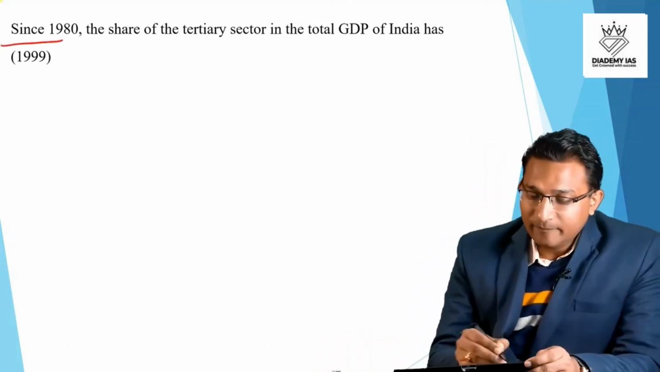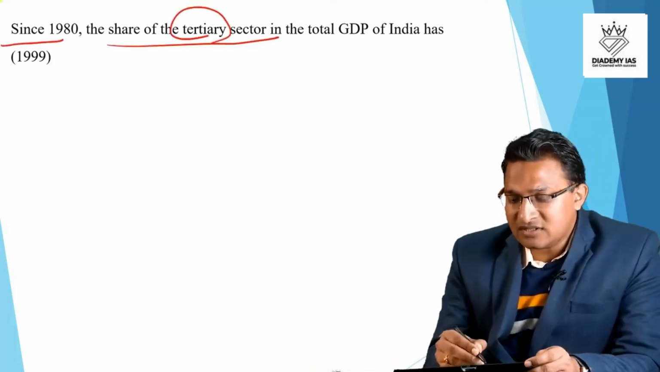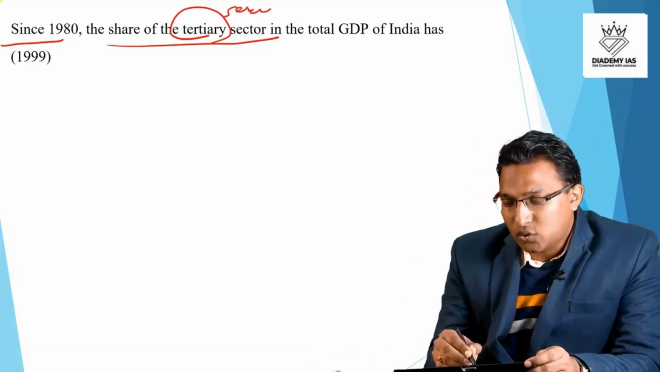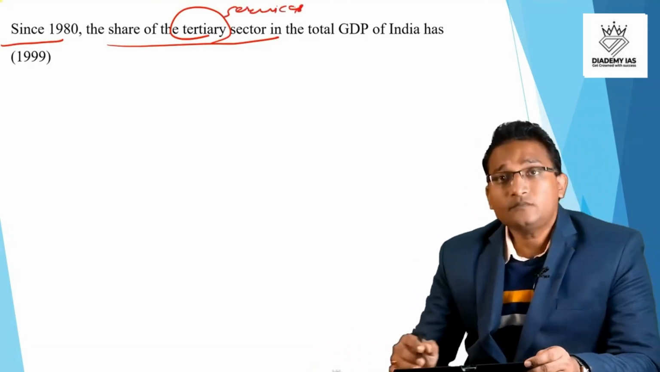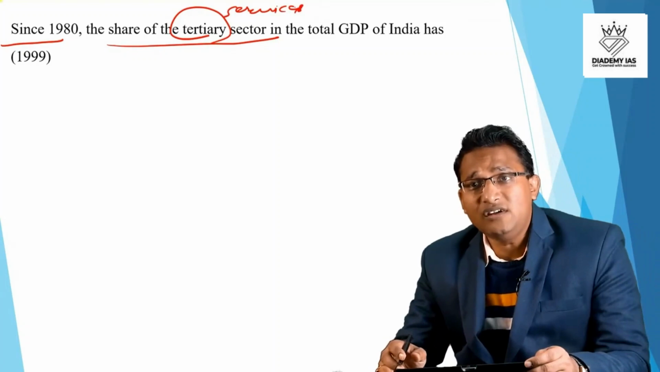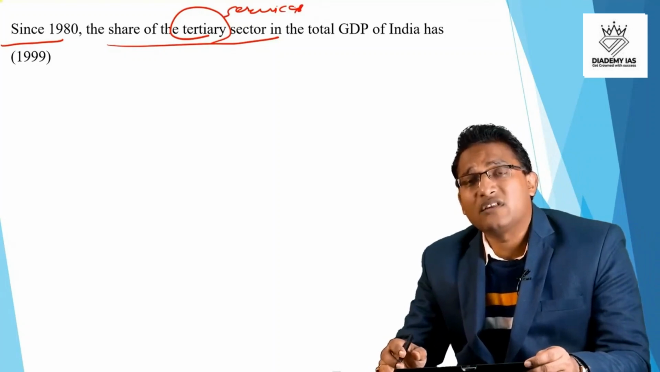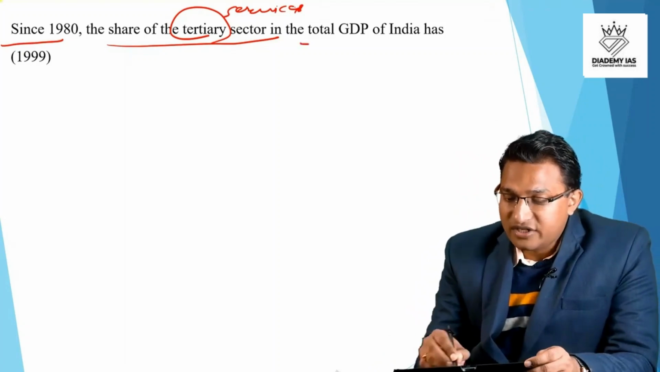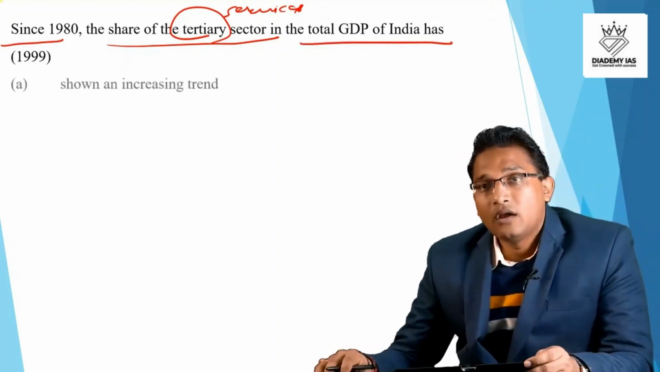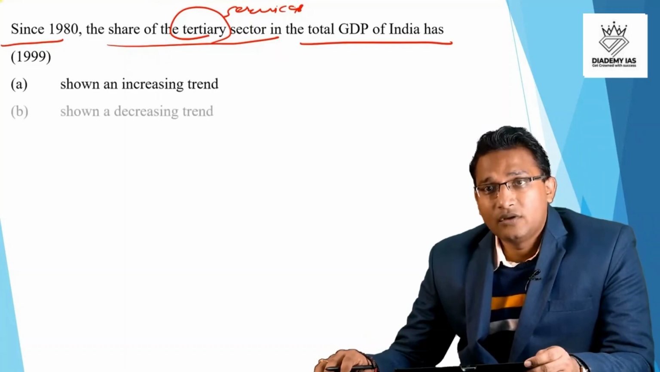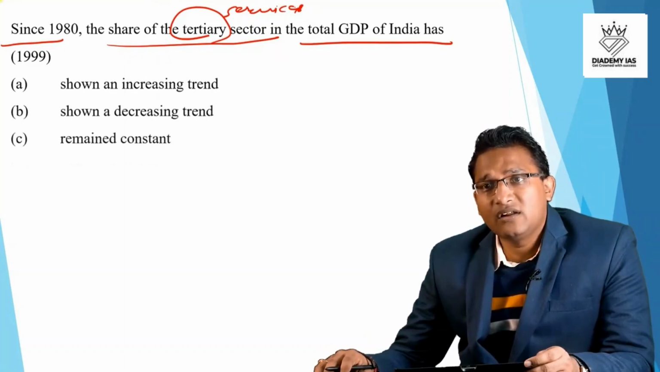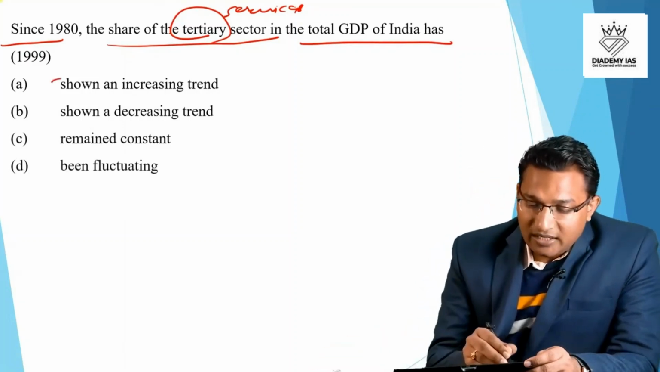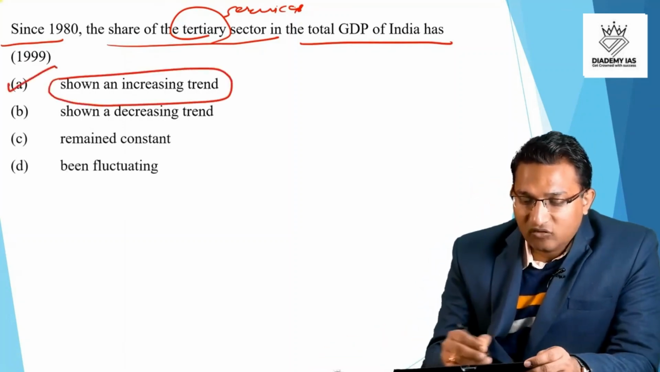Then since 1980, the share of tertiary sector means services sector. So I hope that you have already gone through the sessions of basic economy, then you will be able to understand what is the meaning of tertiary sector. So since 1980, the share of tertiary sector in the total GDP of India has been A, shown an increasing trend, option B, shown a decreasing trend, option C, remained constant, and option D, fluctuating. Answer is shown an increasing trend. Option A is the answer.